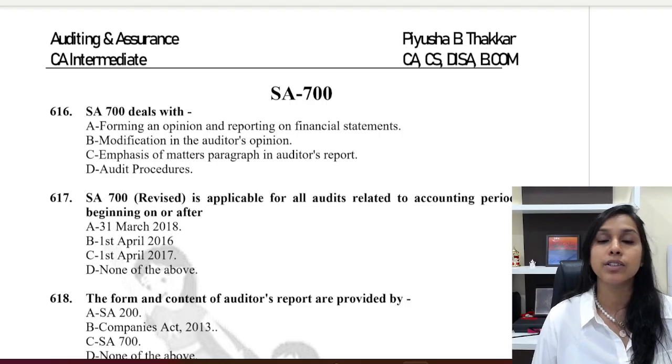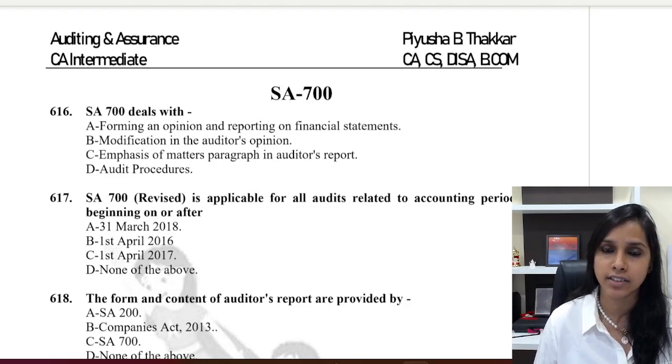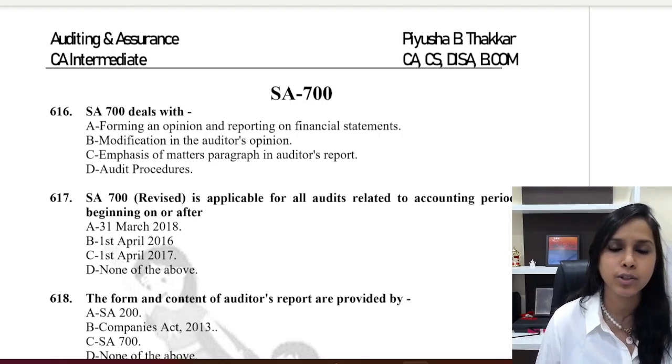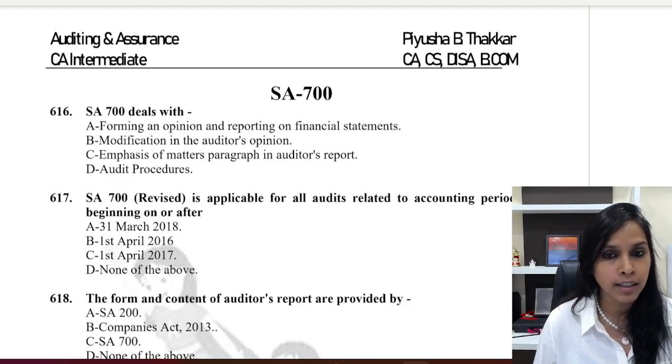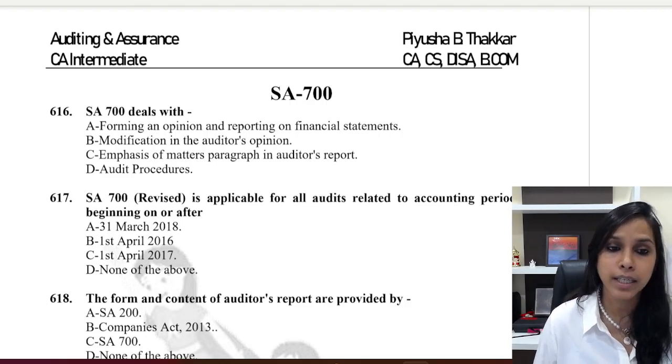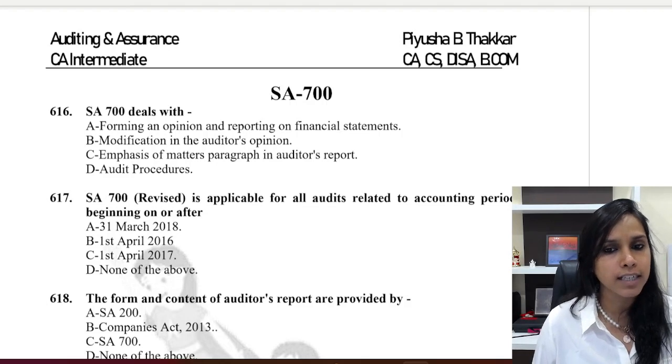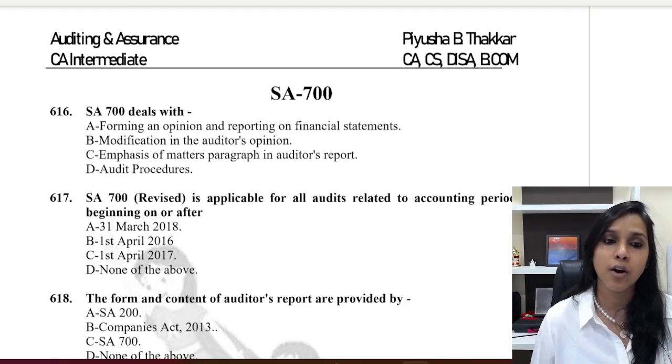The first question related to this standard goes as: SA700 deals with A. Forming an opinion and reporting on financial statements. B. Modifications. C. Emphasis of matter paragraph in auditor's report. D. Audit procedures.